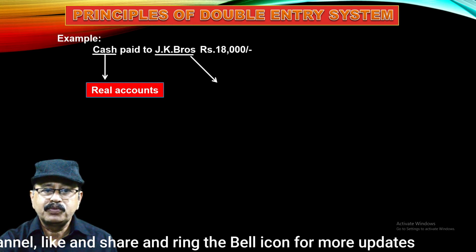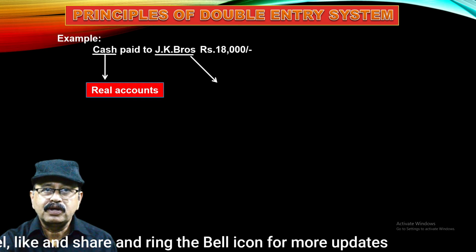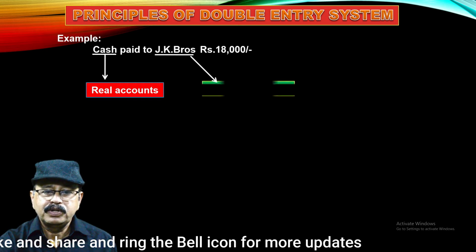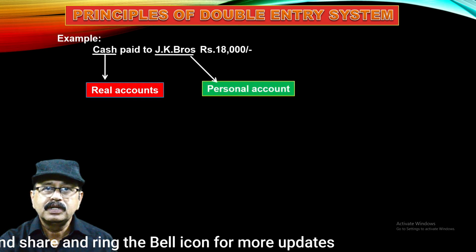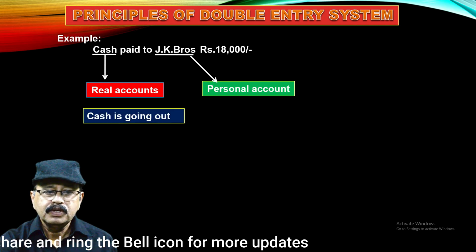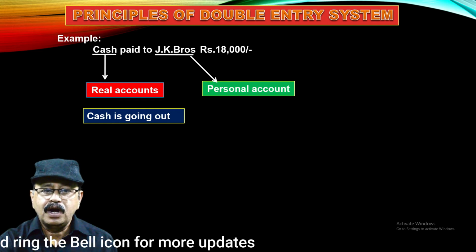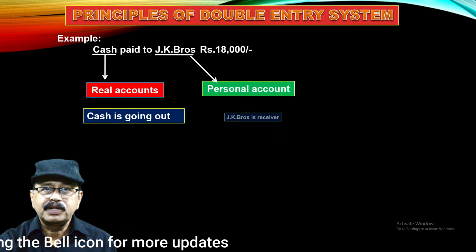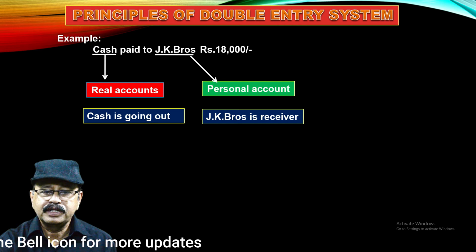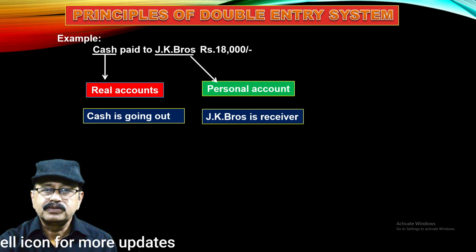Then JK Bros is an organization, so it belongs to personal account. So here cash paid to means cash is going out, so JK Bros is the receiver.